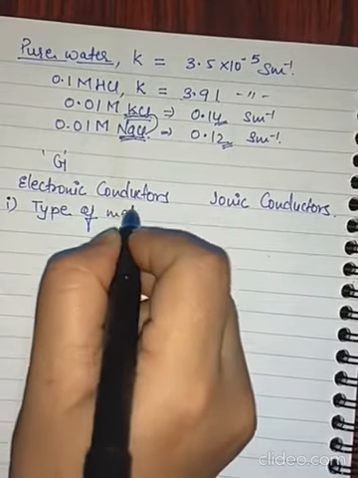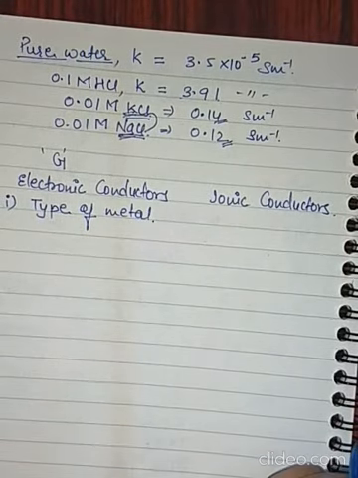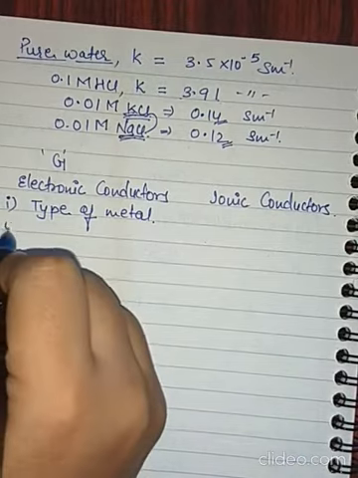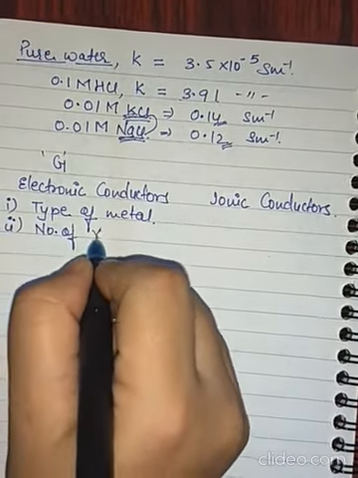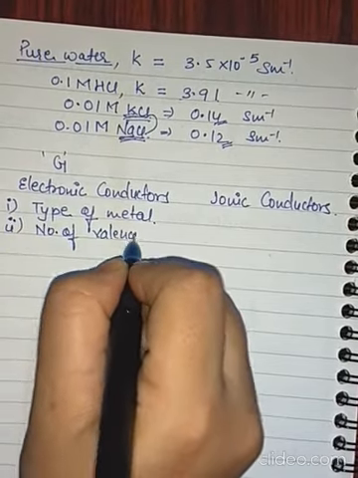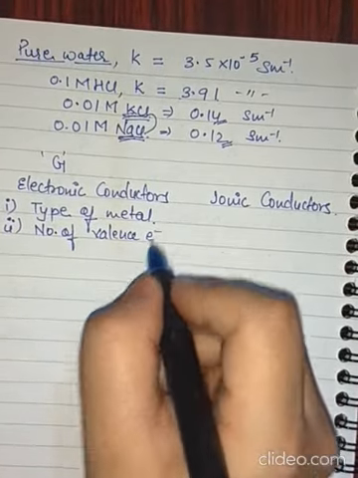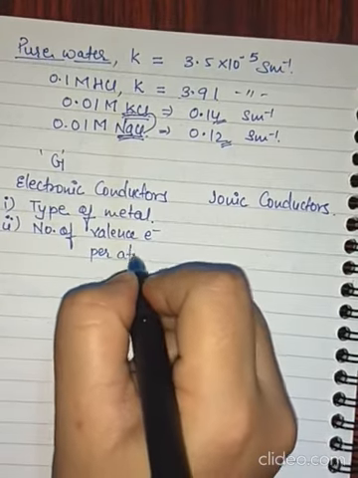Some metals have a high value of conductivity, some have low. It also depends upon the number of valence electrons. Since they are electronic conductors, their conductance depends upon valence electrons per atom.